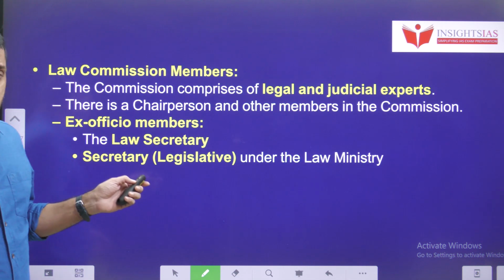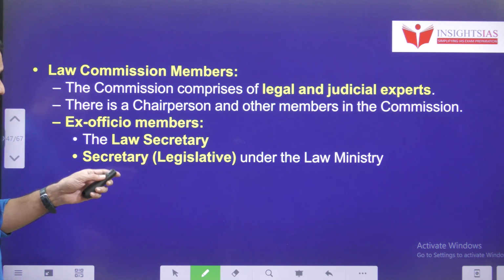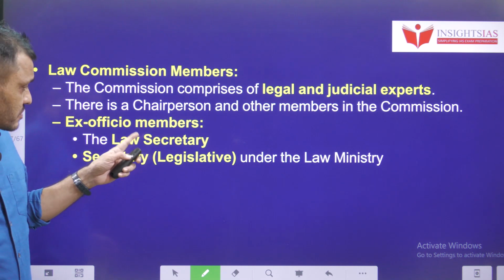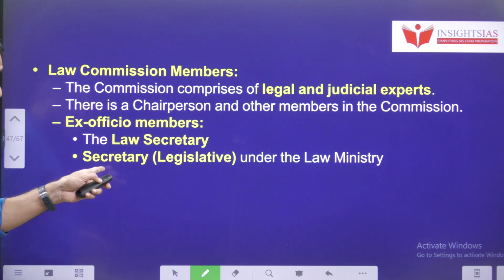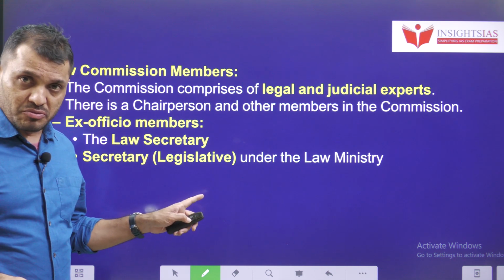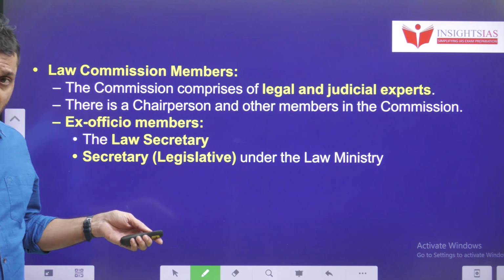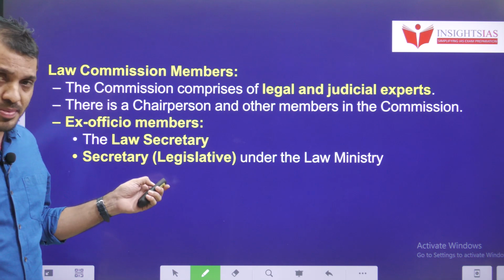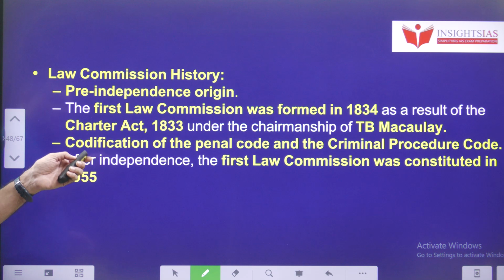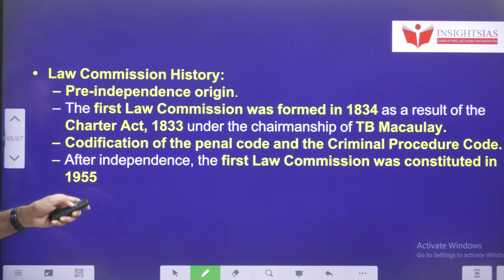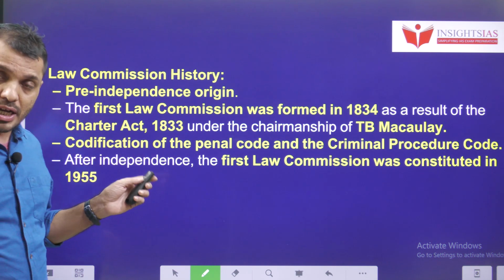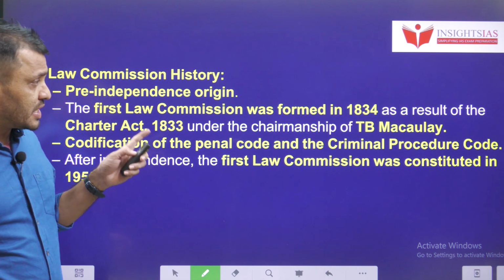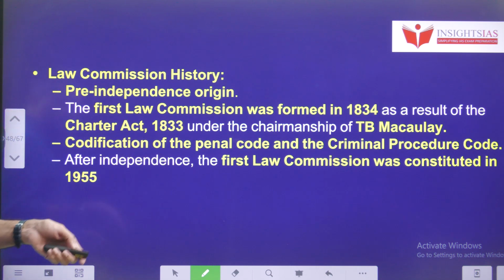Law Commission members are legal and judicial experts, and ex officio members. The Law Secretary will be an ex officio member, and the Secretary to Legislative, that means the Lok Sabha and Rajya Sabha secretaries, and the Law Ministry secretaries are going to be the ex officio members in this Law Commission. Law Commission history: for the first time, the Law Commission was appointed according to the Charter Act 1833, that was in 1834, under the chairmanship of Macaulay.